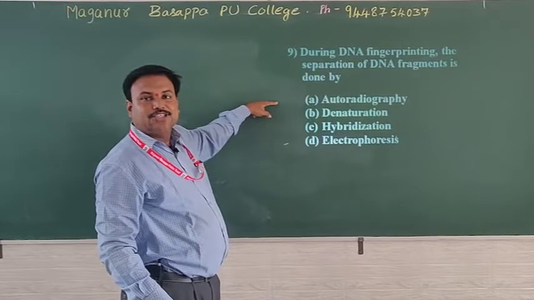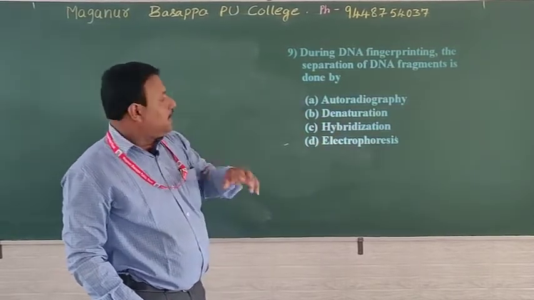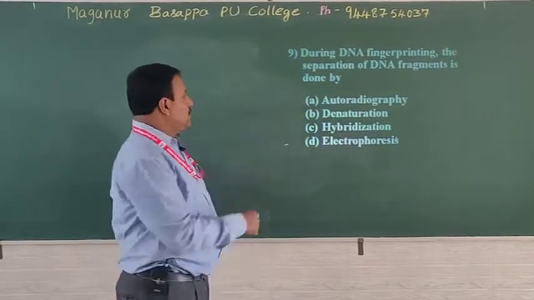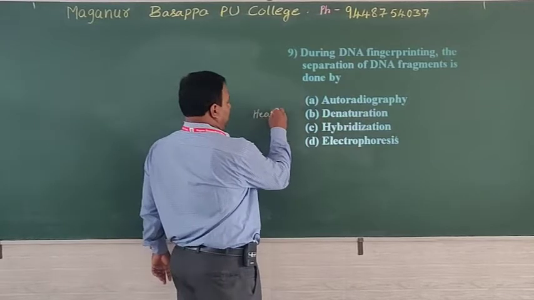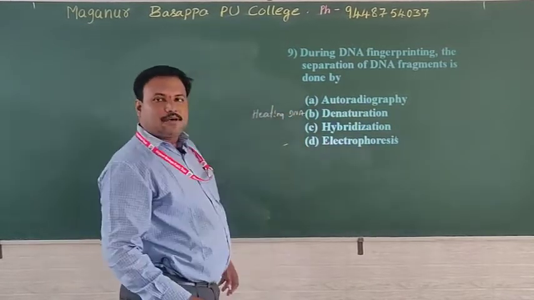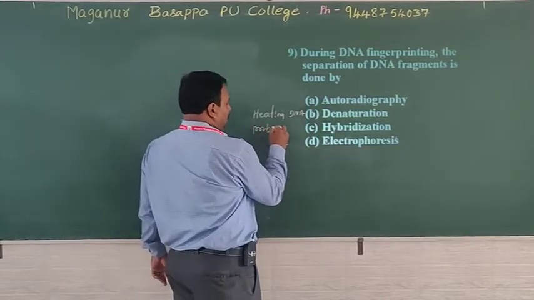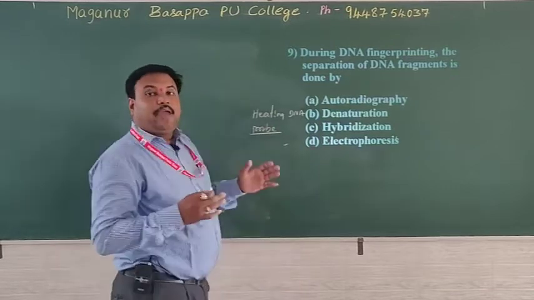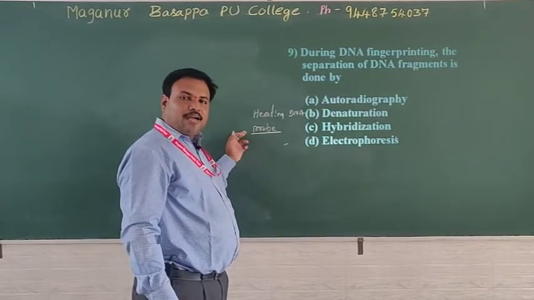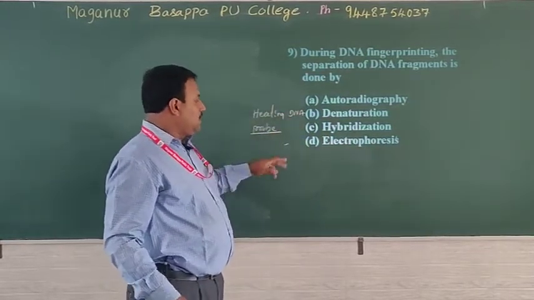developing the X-ray sheet by exposing it to radio-labeled DNA probes, and then denaturation, the heating treatment for DNA to separate the strands, hybridization, the pairing of an artificial DNA strand with a naturally separated DNA strand.